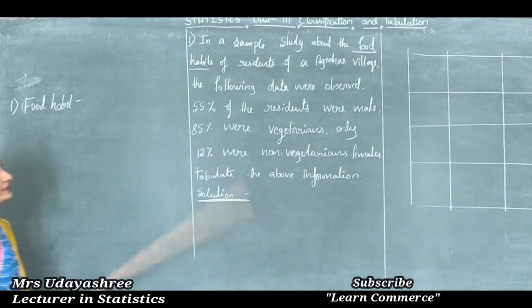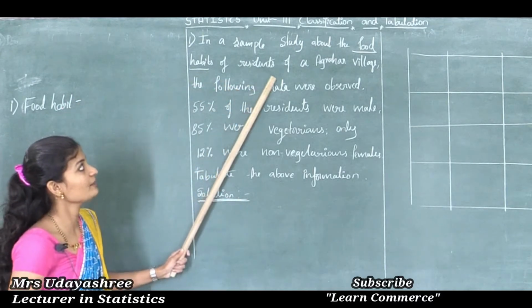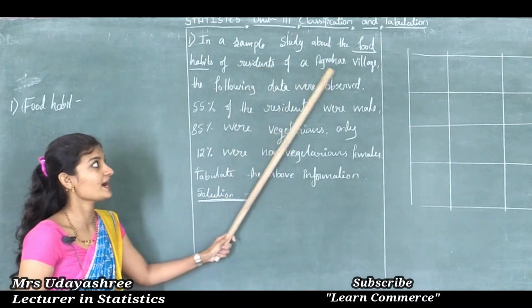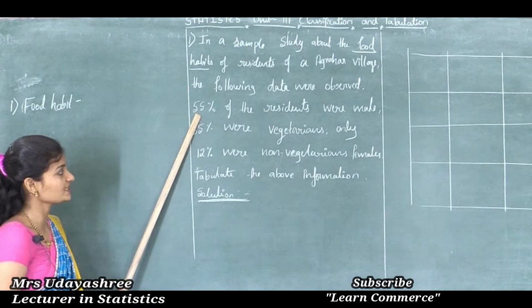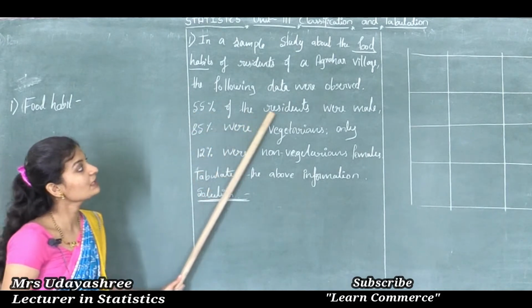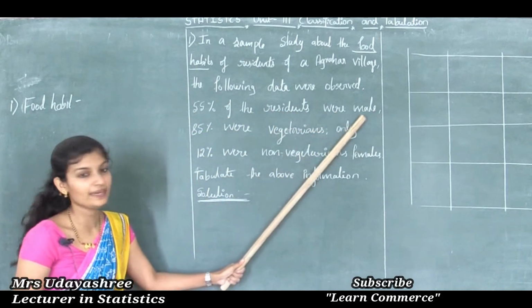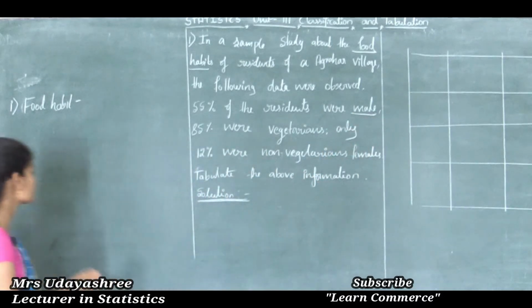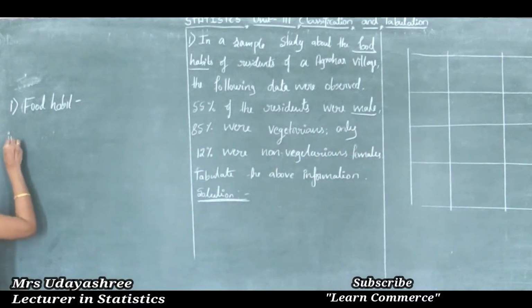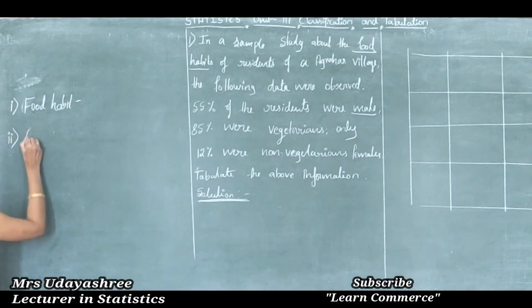The following data were observed: 55% of the residents were males. Males means genders are given, so the second classification is gender.